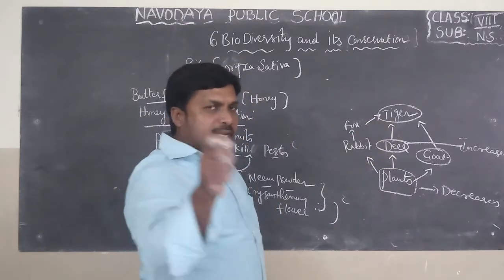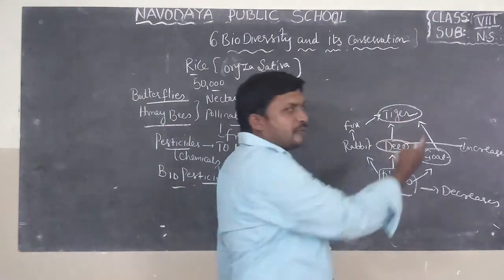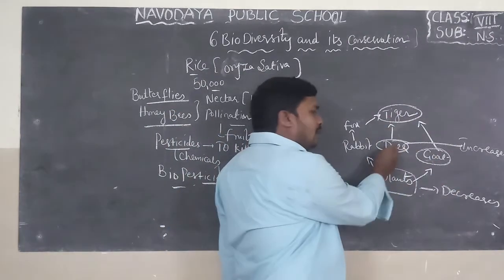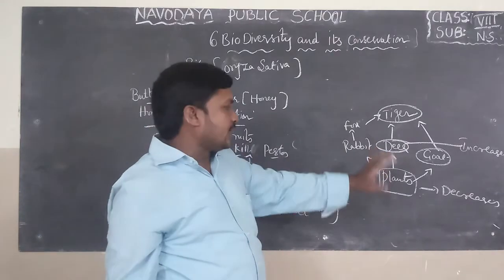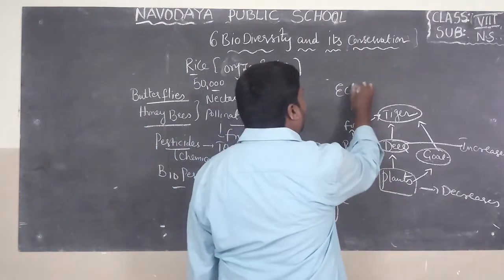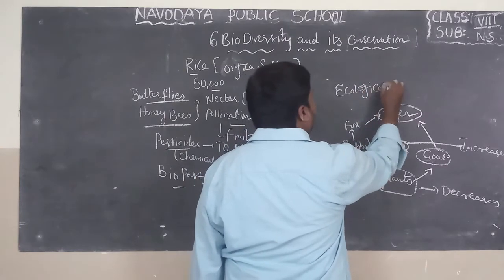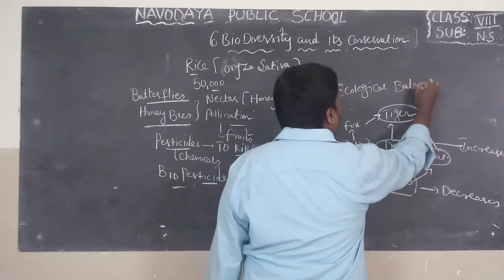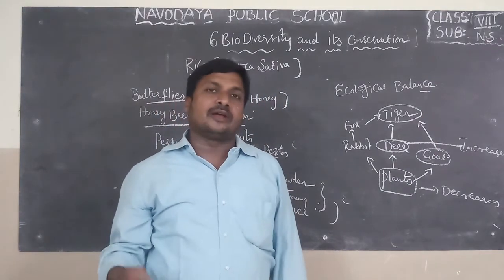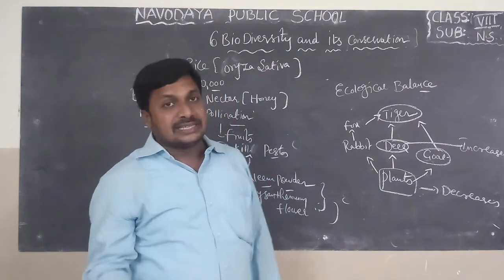So, if the tiger is protected, the food web will be protected. If the tiger is protected, deer will be protected. When deer are protected, plants also will be protected. That is called ecological balance. When the tiger is absent in a food chain or food web, remaining organisms may also disappear.